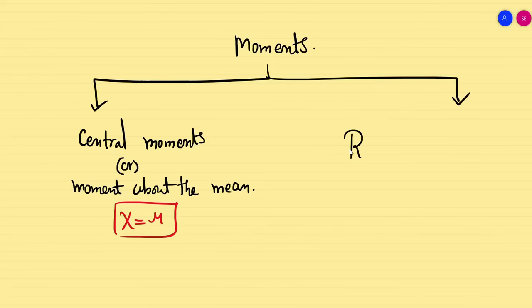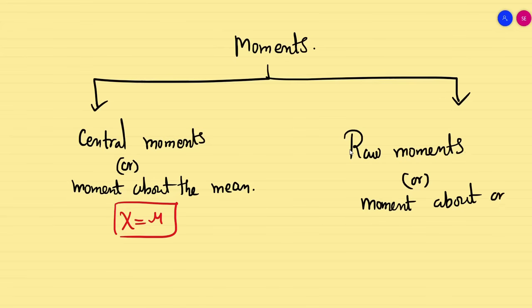I'll write clearly. Raw moments. So what is the other name of raw moments? Moment about origin. So we'll take the point as x equal to 0 here.